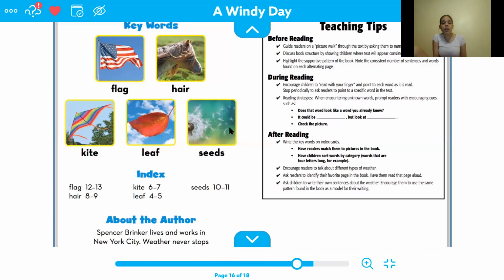Let's see. So on the windy day, the key words are: we can see a flag, we can see hair moving, right, because of the wind. We can see a kite flying in the air because of the wind. We can see leaves and we can see seeds. The end.